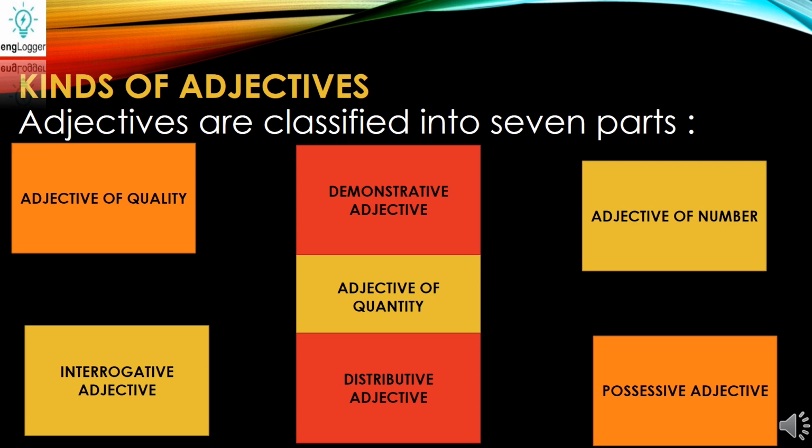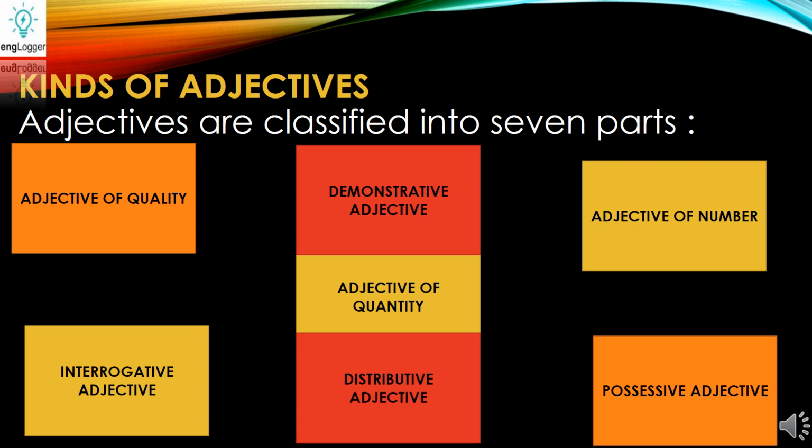Kinds of adjectives. Adjectives are classified into 7 parts in this video. Adjective of quality. Quality means which tells us the quality of a noun or a pronoun. Interrogative adjective. Question mark means WH questions. Demonstrative adjective: this, that, these, those. This book, that book, these books, those books.